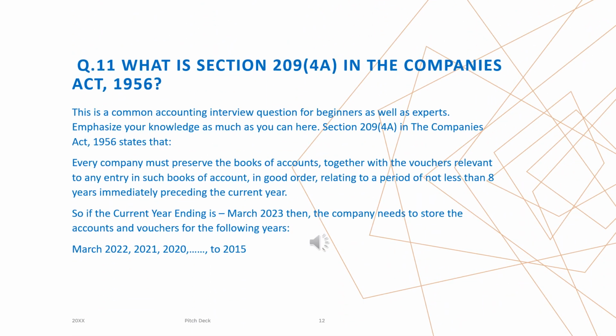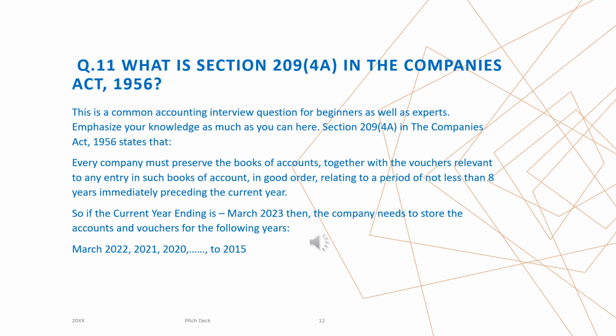What is Section 209(4A) in the Companies Act 1956? This is a common accounting interview question for beginners as well as experts. Emphasize your knowledge as much as you can here. Section 209(4A) in the Companies Act 1956 states that every company must preserve the books of accounts together with the vouchers relevant to any entry in such books of account